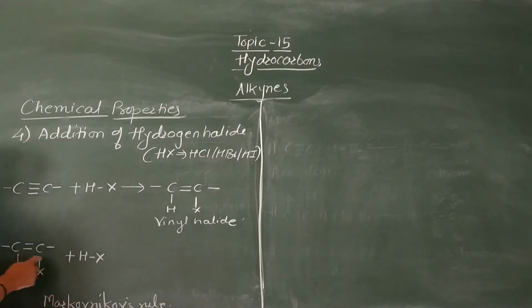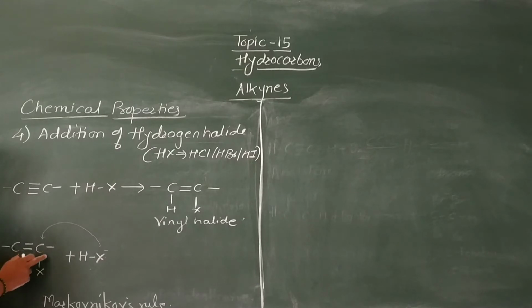Now here this is asymmetrical alkene and therefore addition of this HX across the double bond of this vinyl halide takes place according to Markovnikov's rule. According to Markovnikov's rule, negative part of the reagent goes to that carbon atom of alkene which has less number of hydrogen atoms. Now this carbon atom possesses less number of hydrogen atoms.